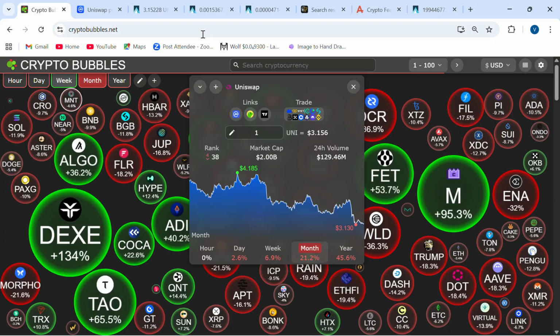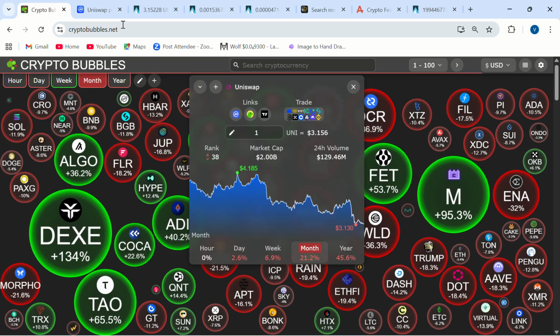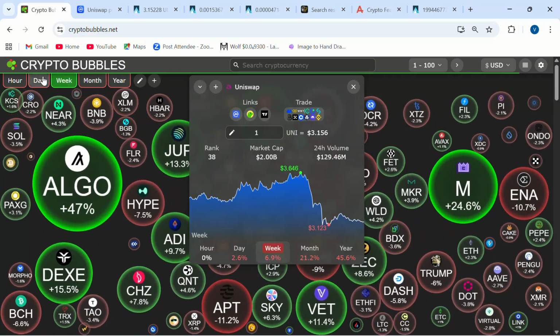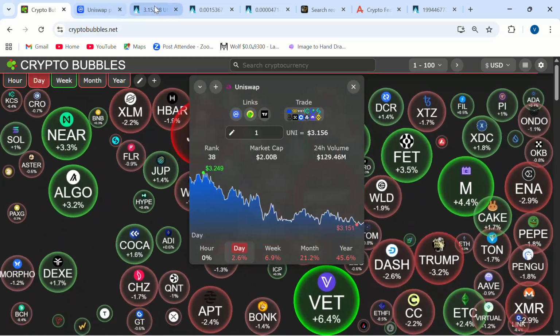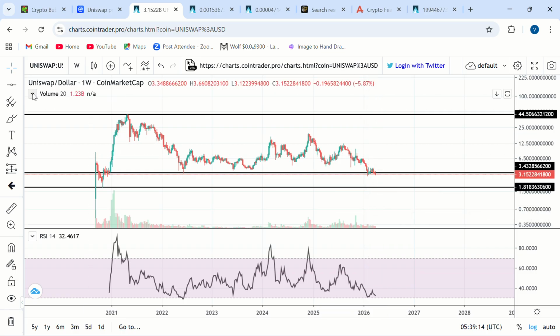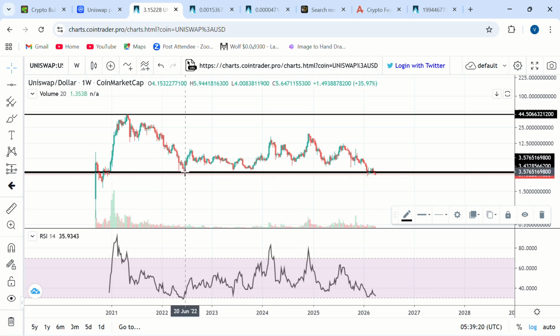That's the bearish scenario. But then, if you think about it, the lower we go, the safer it becomes to buy some Uniswap. The lower we go, the more big whales are accumulating some Uniswap, getting ready for the next big move to the upside. You see this as a wonderful buying opportunity. You see it as a rare occasion to buy Uniswap at the lowest price it's been trading since June of